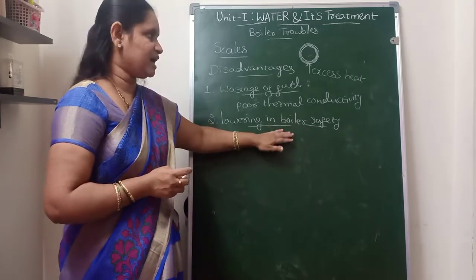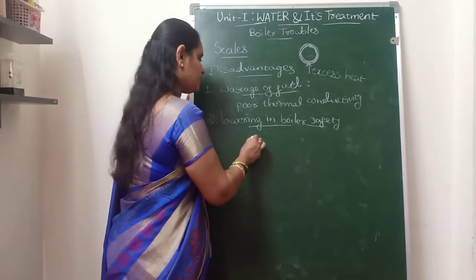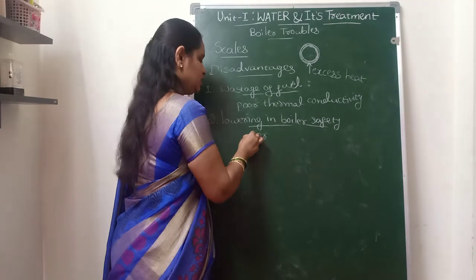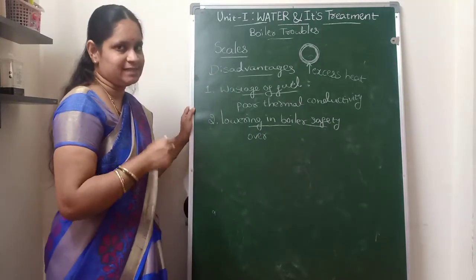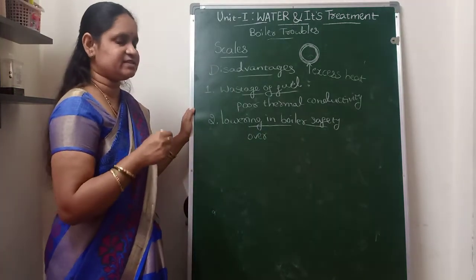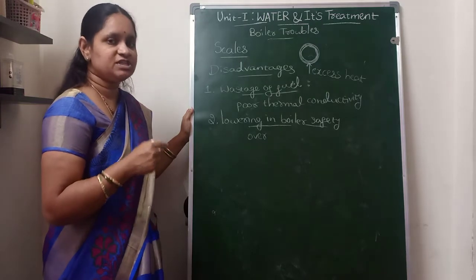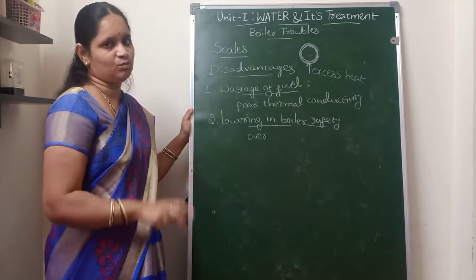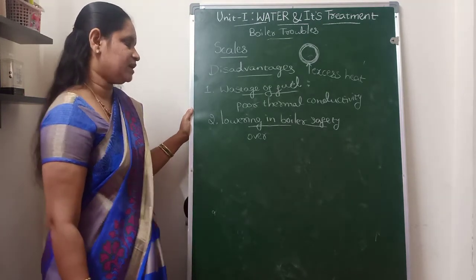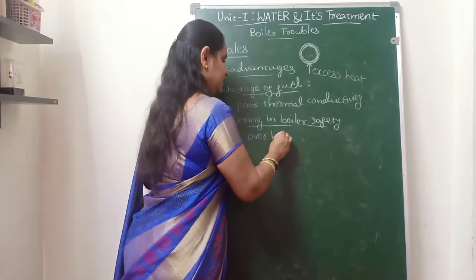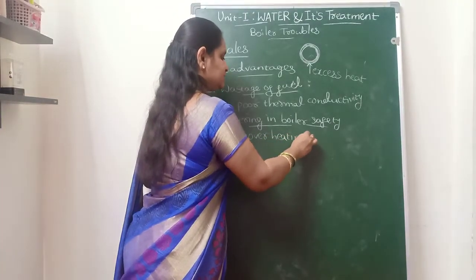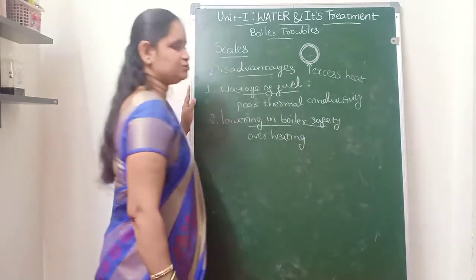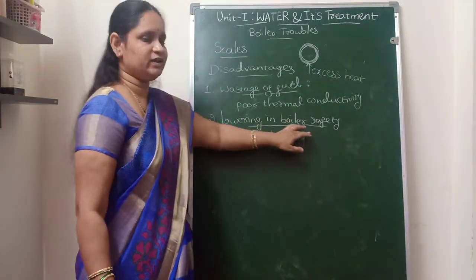The reason behind this is that to generate constant steam in the boilers, we are giving excess heat to boilers which have scales inside the boiler tube. Because of that, we have to go for overheating of the boiler tubes, and this overheating leads to the lowering in the boiler safety.